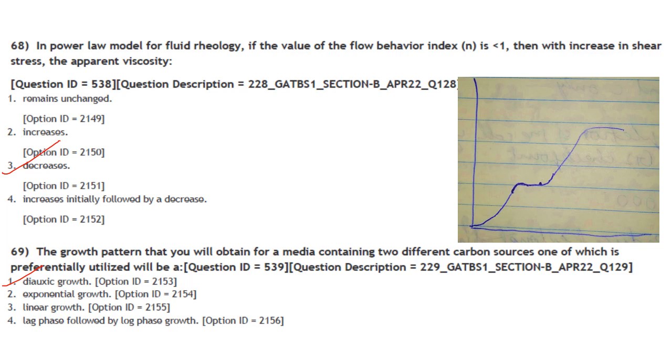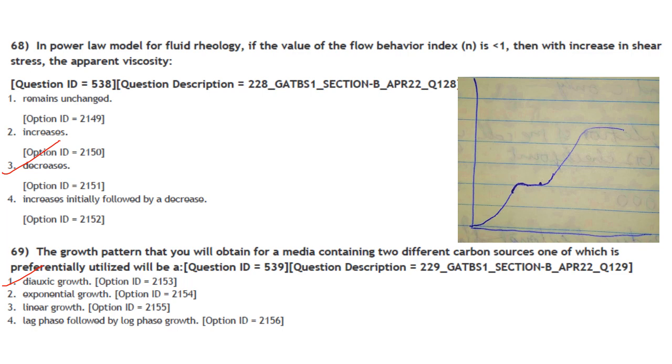Then next one. In power law model of fluid rheology, if the value of the flow behavior index n is less than 1, then with increase in shear stress, the apparent viscosity decreases. Answer is option 3.